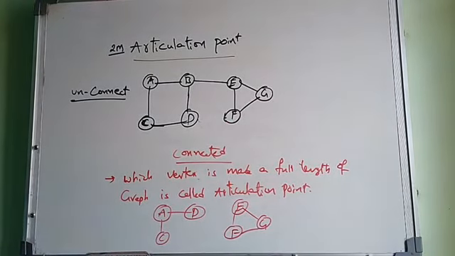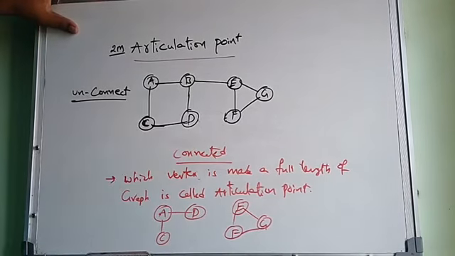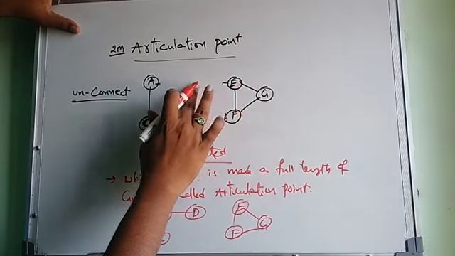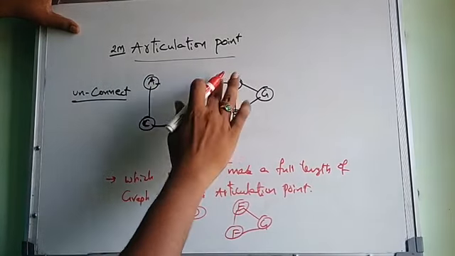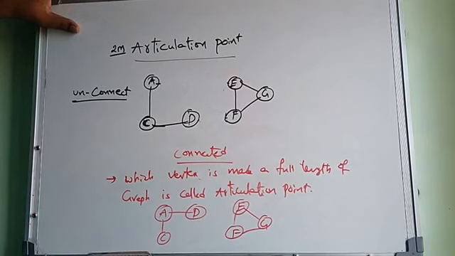So which is the articulation point now? B. If you delete B, this connection is terminated and again the graph will be split into multiple graphs. I think you understood well the importance of the articulation point.